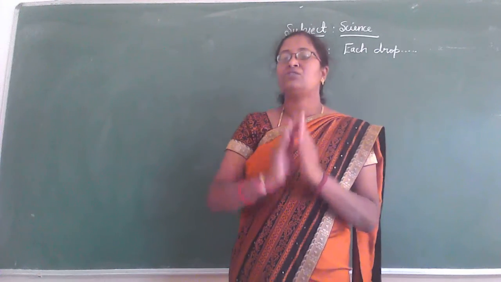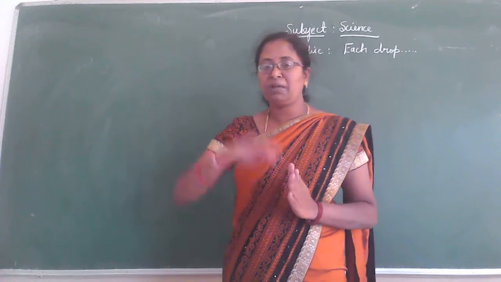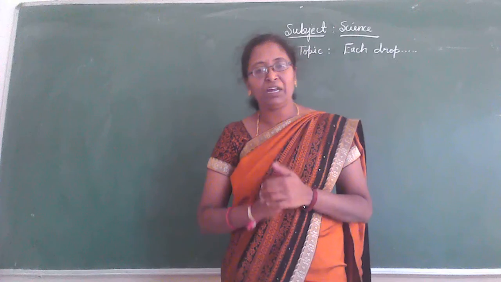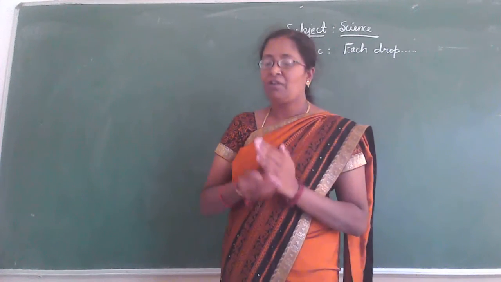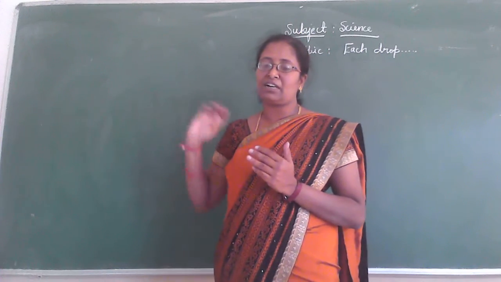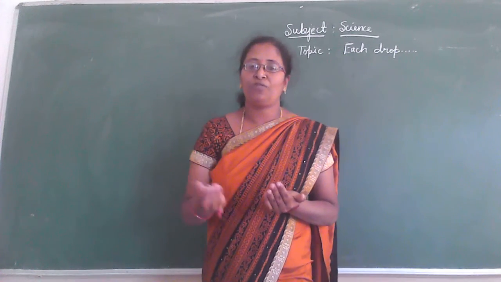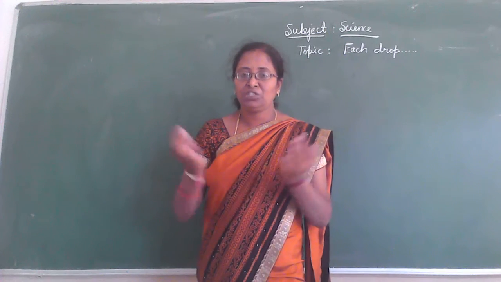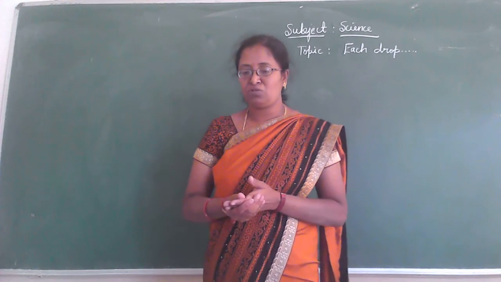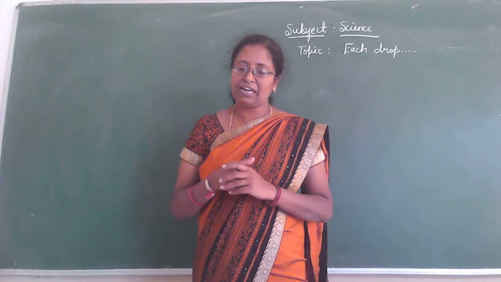So what happens? Three parts of our earth are covered by water. The remaining part is land, isn't it? Then the water gets evaporated due to the heat of the sun. That water vapor travels in the sky. It moves towards the sky and then cools and changes into drops of water. These drops of water join together and form clouds. Then these clouds float so high in the sky.